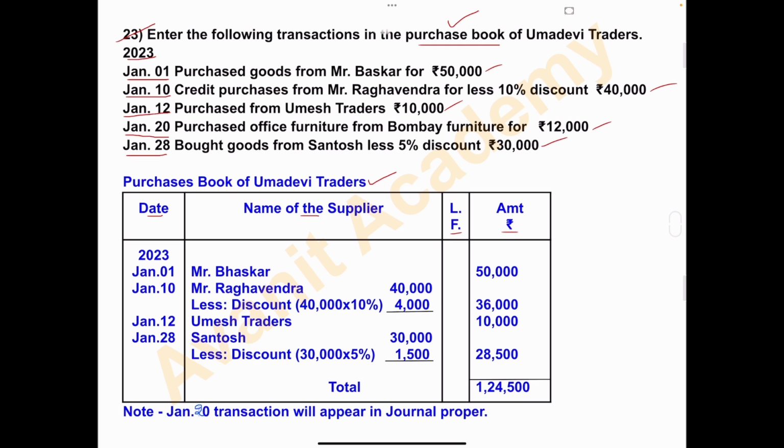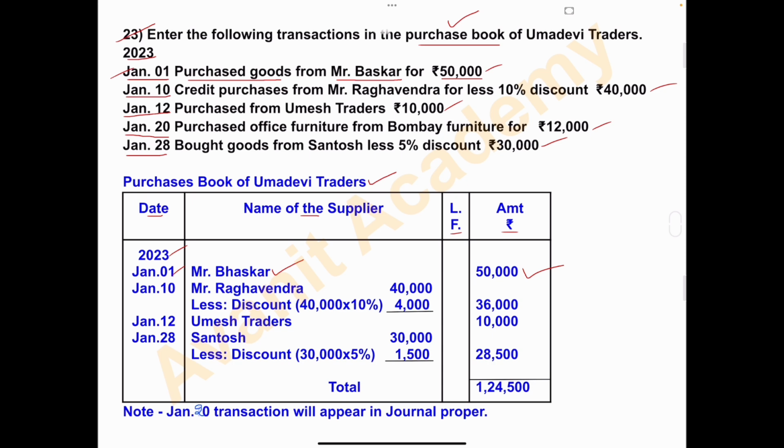So write 2023. First transaction is on January 1st. Purchased goods from Mr. Bhaskar rupees 50,000. Goods are purchased from Mr. Bhaskar for rupees 50,000. So this is the credit purchase. So write here January 1st. Name of the supplier is Mr. Bhaskar and write the amount in the amount column, rupees 50,000.